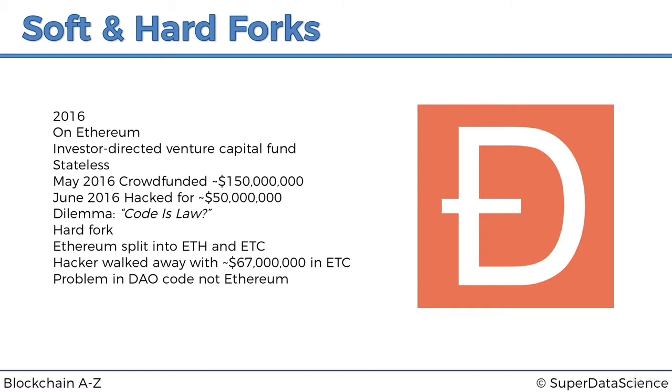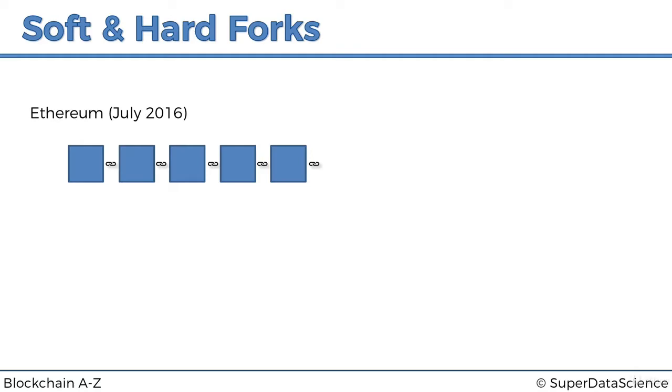So we already mentioned forks a couple of times. The most recent time was when we spoke about the DAO attack and how they solved the problem by creating a hard fork. So let's have a look at what that means. What is a hard fork, what's a soft fork, and what are some examples? So this is what happened back then.